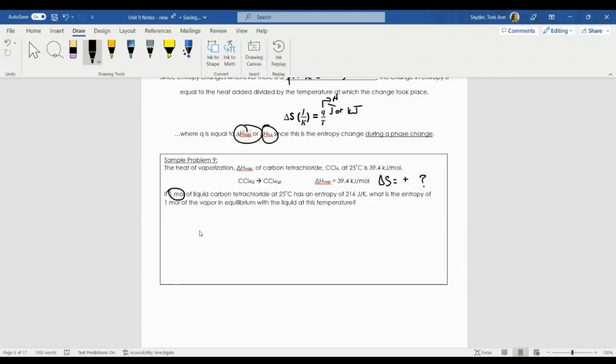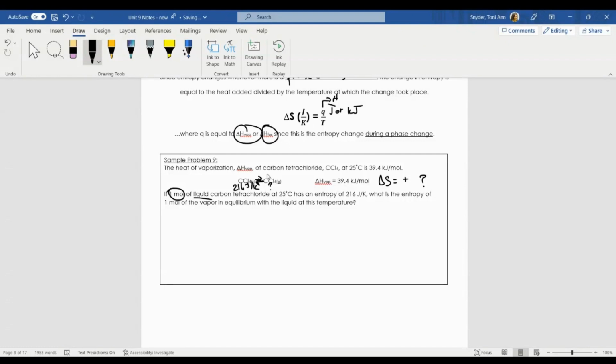So 1 mole of liquid carbon tetrachloride has an entropy of 216 joules per Kelvin. What is the entropy of 1 mole of the vapor in equilibrium with its liquid? So it's saying that at this temperature, I have these two species that are in equilibrium with one another, okay?